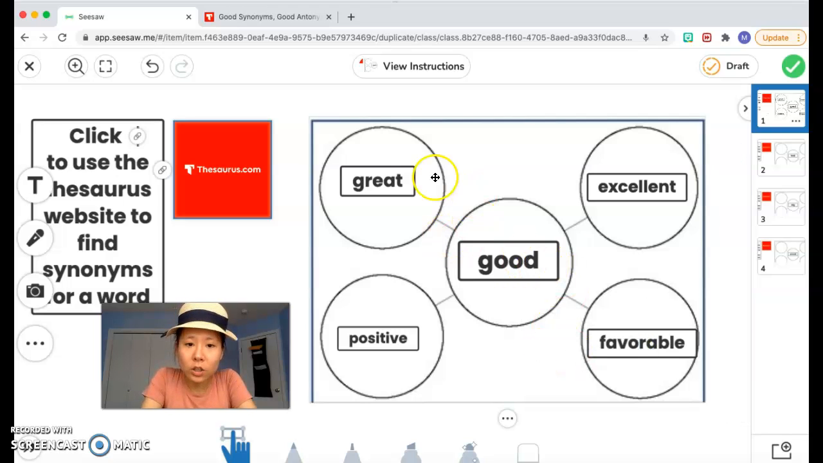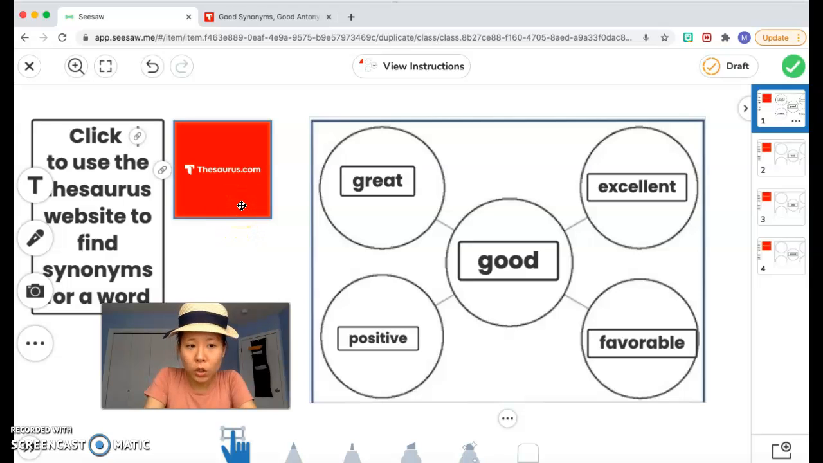So I just found 4 synonyms that have very similar meaning to the word good, but they're all somehow a little bit fancier than the word good, right? So all of those are synonyms for good I found on this website called Thesaurus.